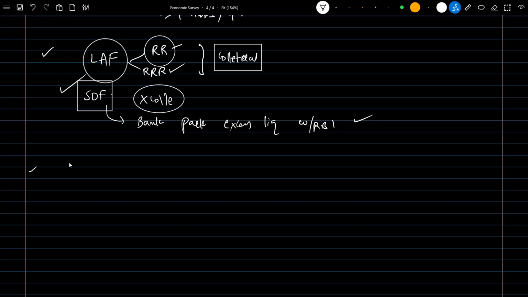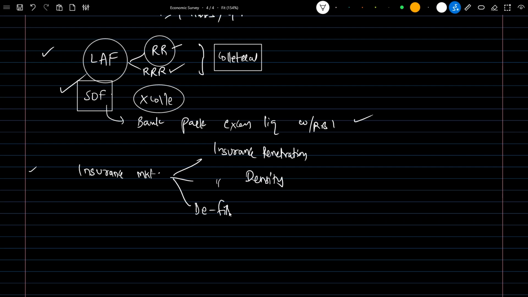And the next important concept we need to understand is the insurance market. In the insurance market there are 3 terms you need to understand: insurance penetration, insurance density, and detariffication.